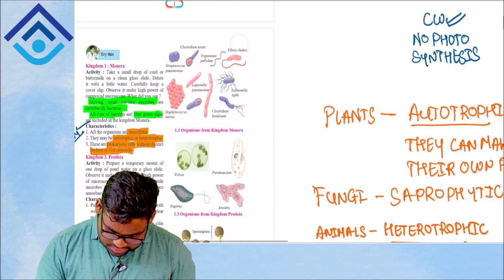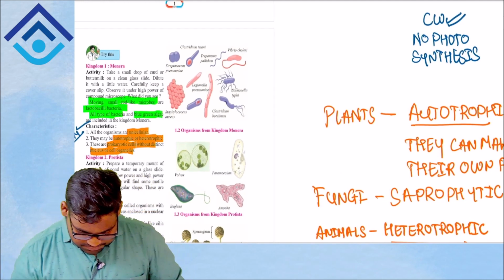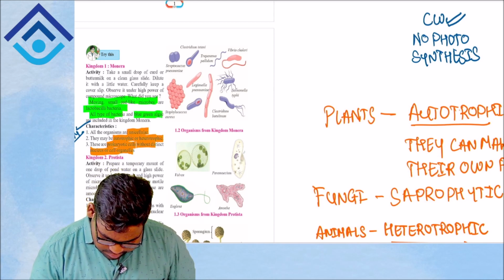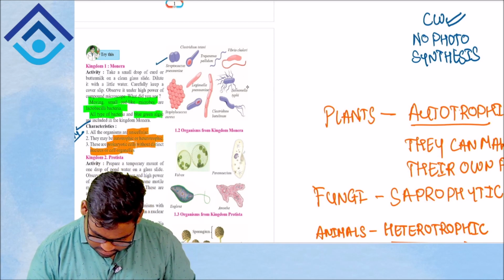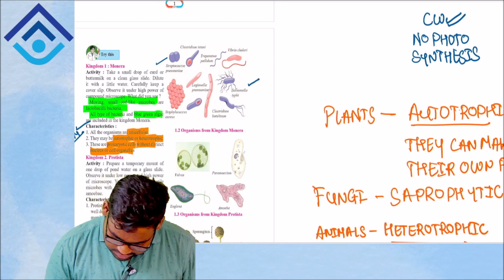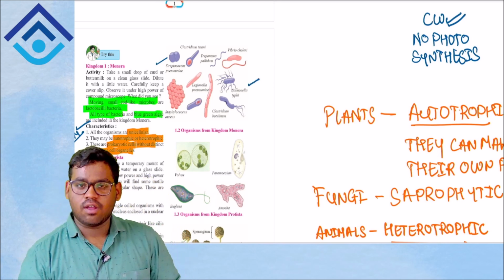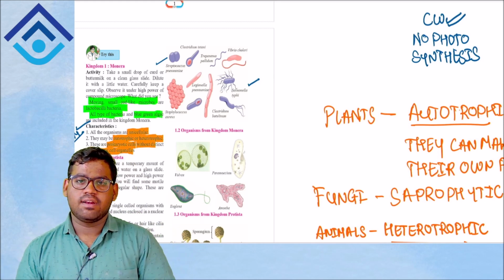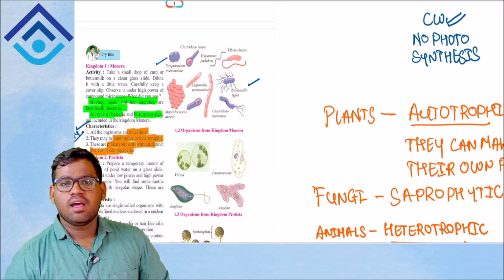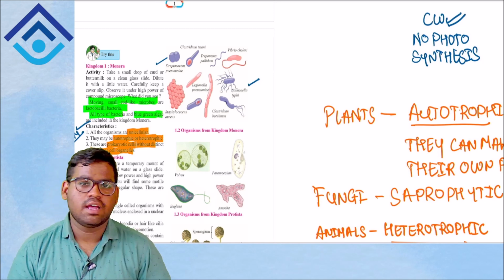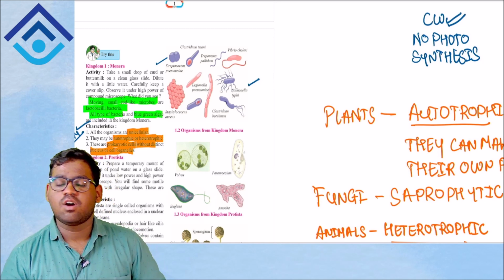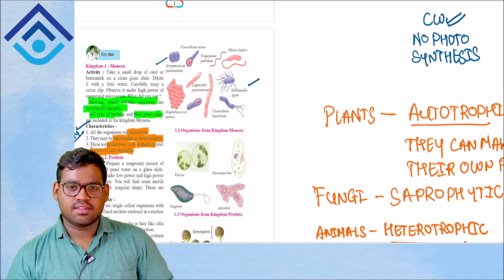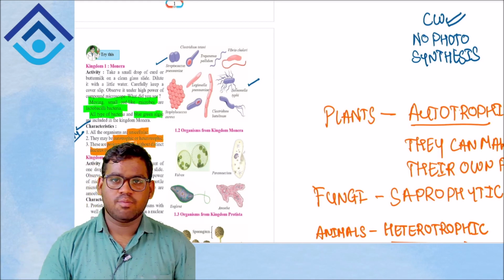As you can see, here are some examples of organisms from kingdom Monera. You have Streptococcus pneumoniae, which causes pneumonia. You have Salmonella typhi, which causes typhoid. You have Vibrio cholerae, and so on. If examples are asked in your paper, you can write any 3 which you can clearly pronounce and write without making a spelling mistake. Go for any 3 to 4 examples which are easy for you to remember.